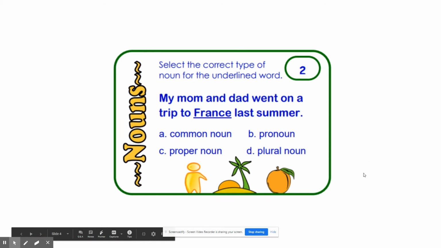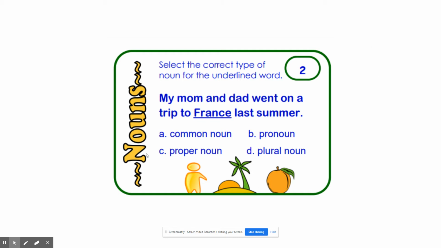The next one. My mom and dad went on a trip to France last summer. France is your noun because it's a person, place, or thing. Is it A, a common noun? Is it B, a pronoun? Is it C, a proper noun? Or is it D, a plural noun? For me, this has a capital letter. So that tells me that it is C, proper noun. If you said C, pat on the back. Let's see if you can get a couple more right by yourself.